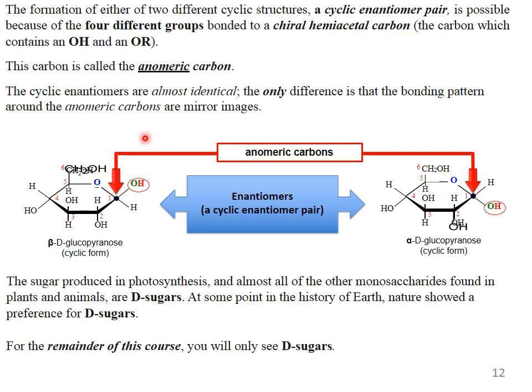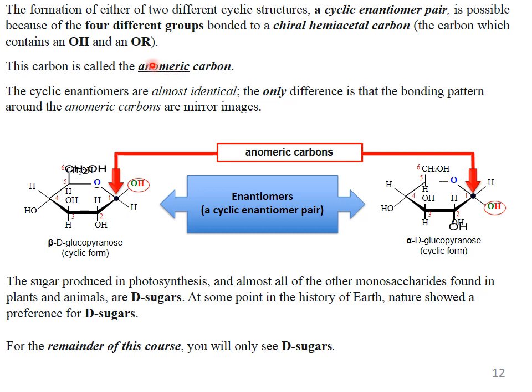The formation of either of the two different cyclic structures, a cyclic enantiomer pair, is possible because of the 4 different groups bonded to the chiral hemiacetal carbon, the carbon which contains an OH and an OR. This carbon is called an anomeric carbon. This is the terminology used in sugar stereochemistry. When OH and OR groups are attached at a carbon like this carbon and this carbon, these are the anomeric carbons.